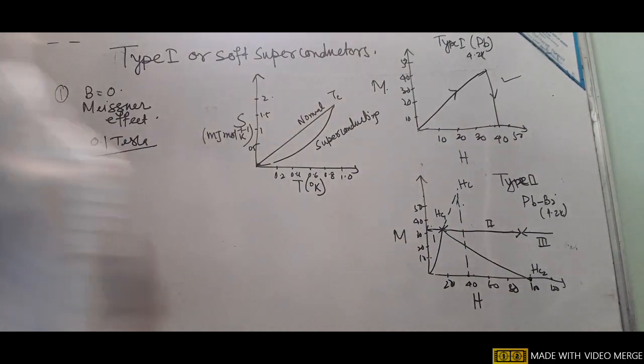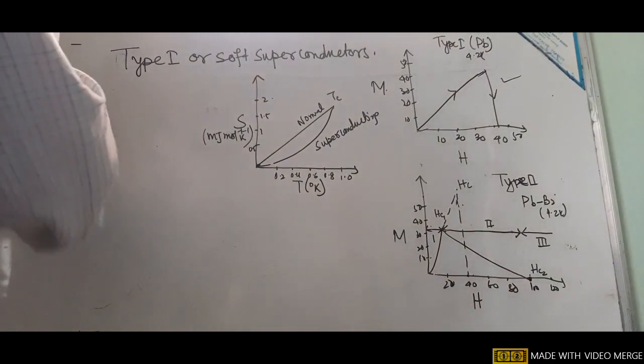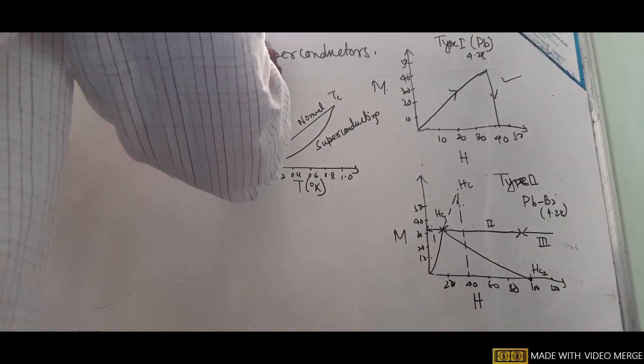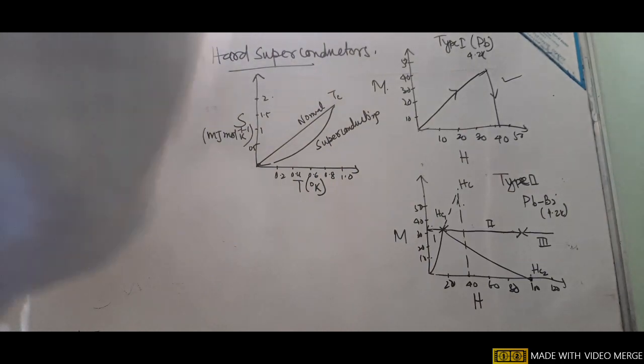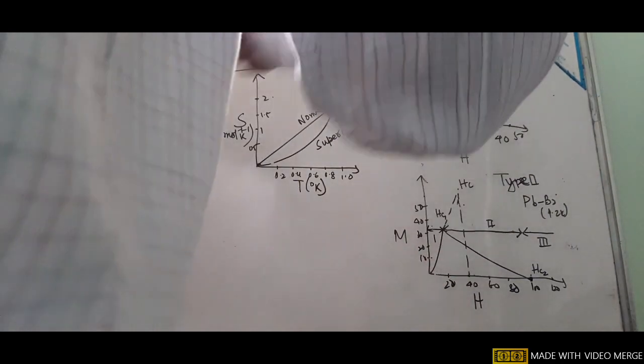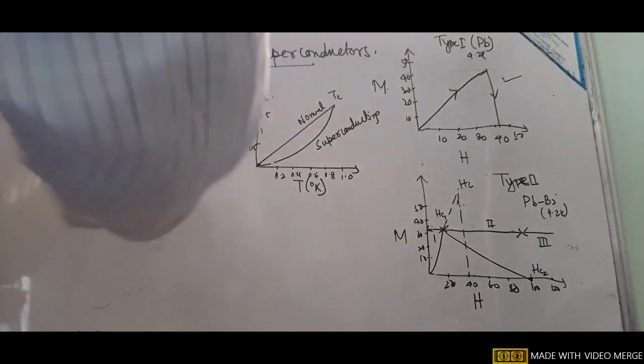In the case of the type 2 superconductor, or the hard superconductor, what we get here does not follow this perfect diamagnetism.